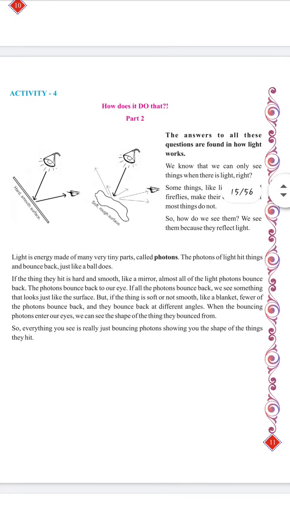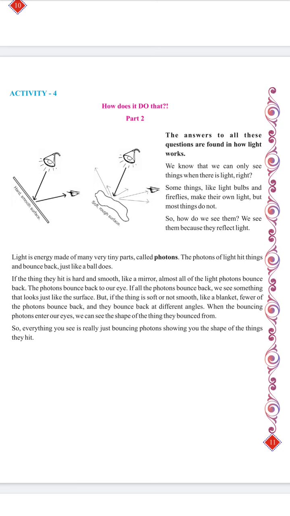Then activity number 4 tells how light gets reflected from a hard smooth surface and how light gets scattered from rough and soft surfaces. The particles responsible for the flow of light are known as photons. They are very tiny particles. The light particles hit an object and bounce back like a ball does. So if the surface is smooth and hard, it will reflect at the same angle at which it is hitting the surface.